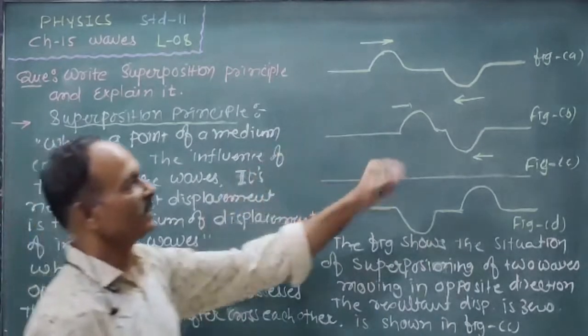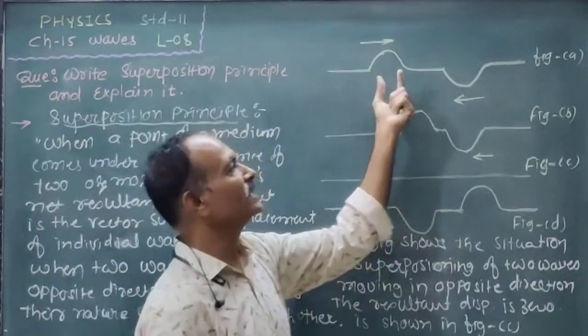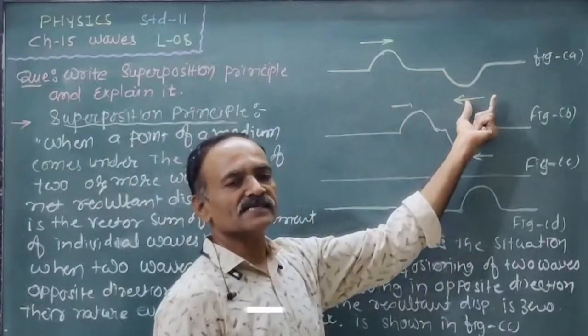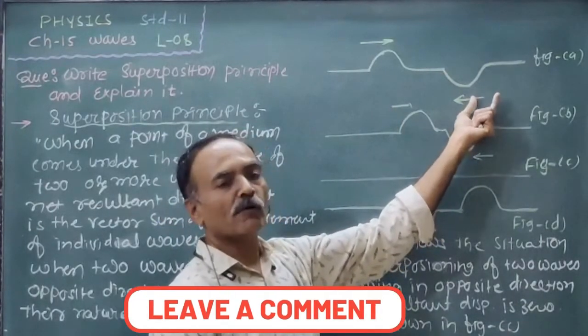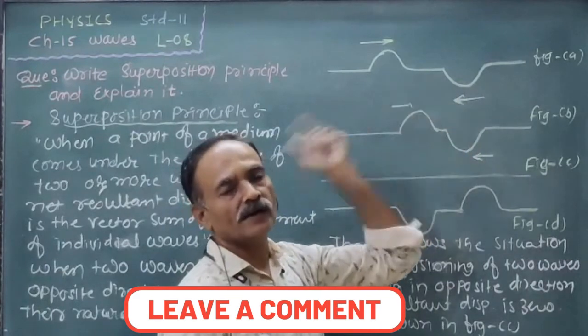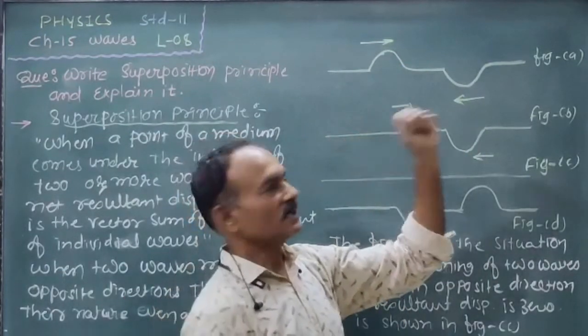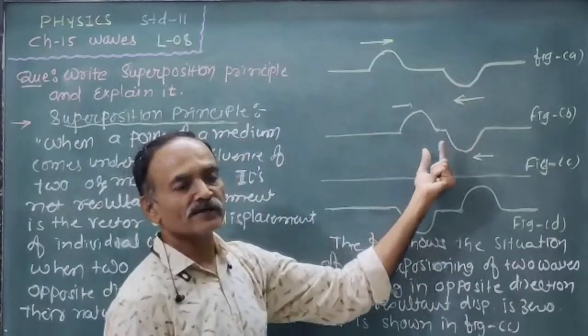Now that is shown in the figure. Here one wave is moving from left to right. At the same time, the same wave is moving in the opposite direction, right to left, having the same displacement. As time passes, both are going to superpose.